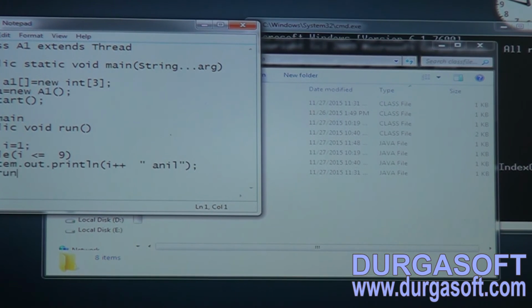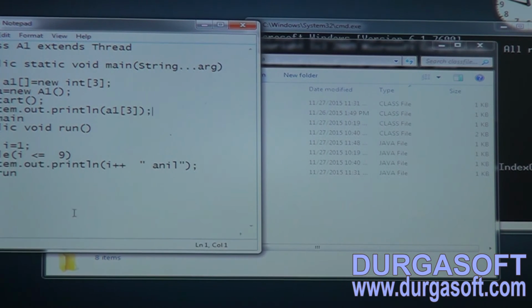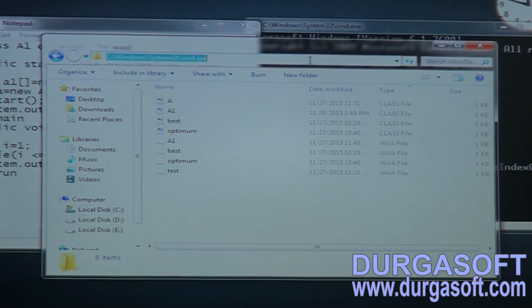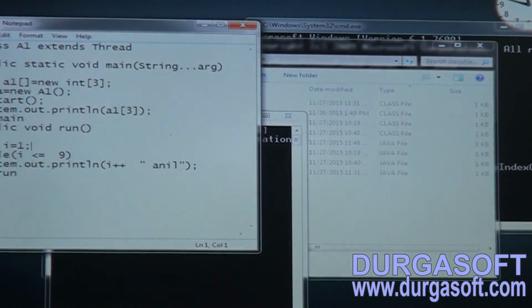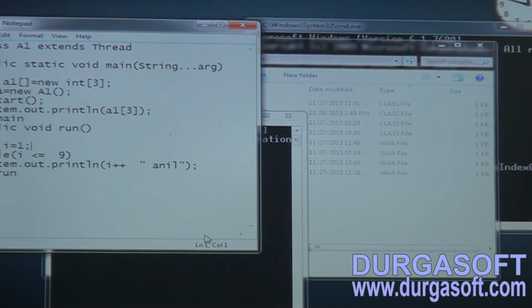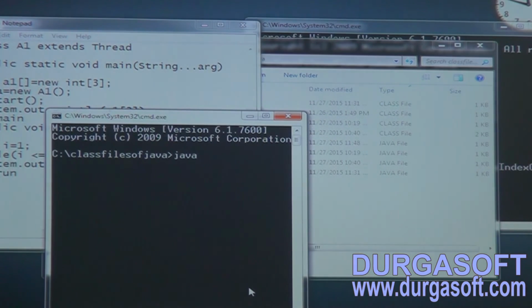Now observe this part. Now write one exception raising code here: A1 of 3. The same code whatever I have written on the board, now come to this part and execute this particular code. What is the source code name here? A1.java, javac A1.java.